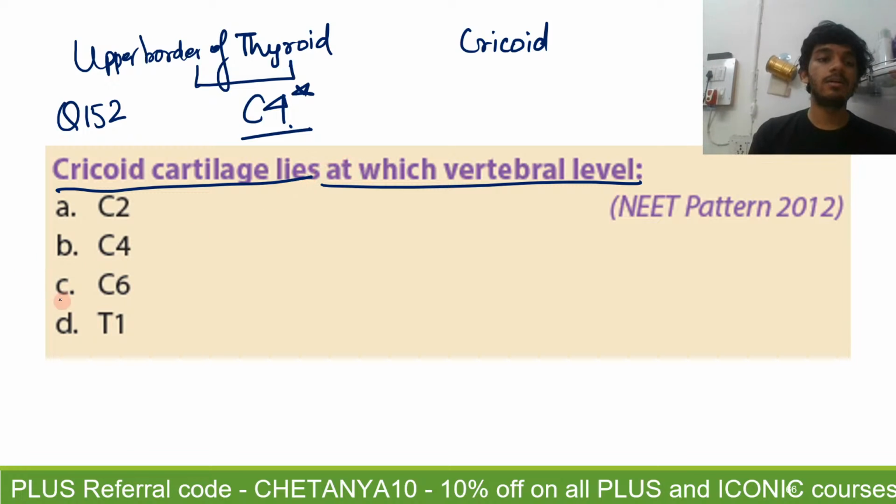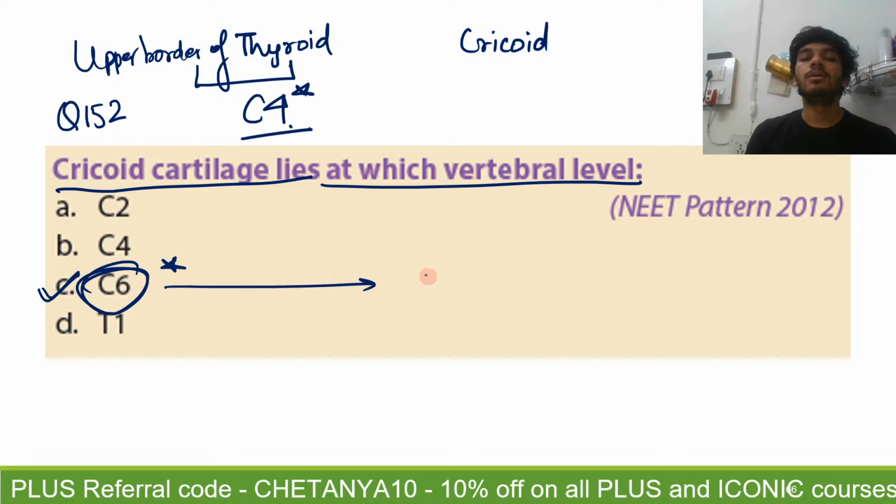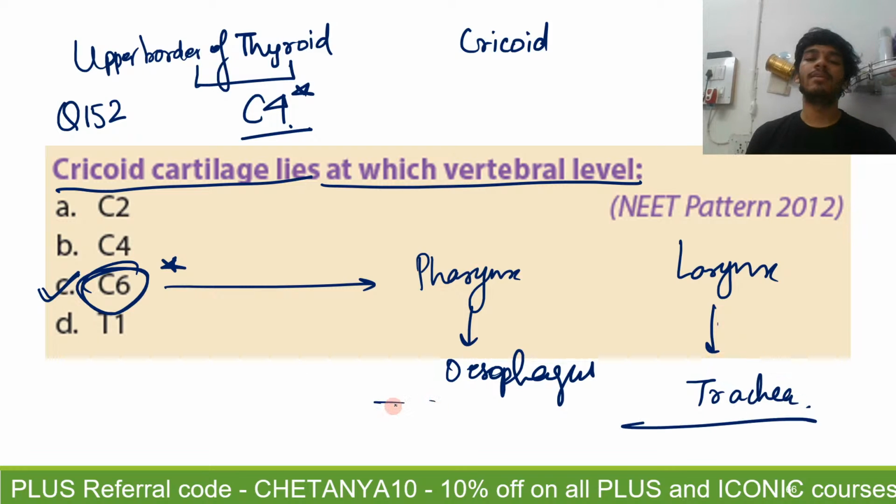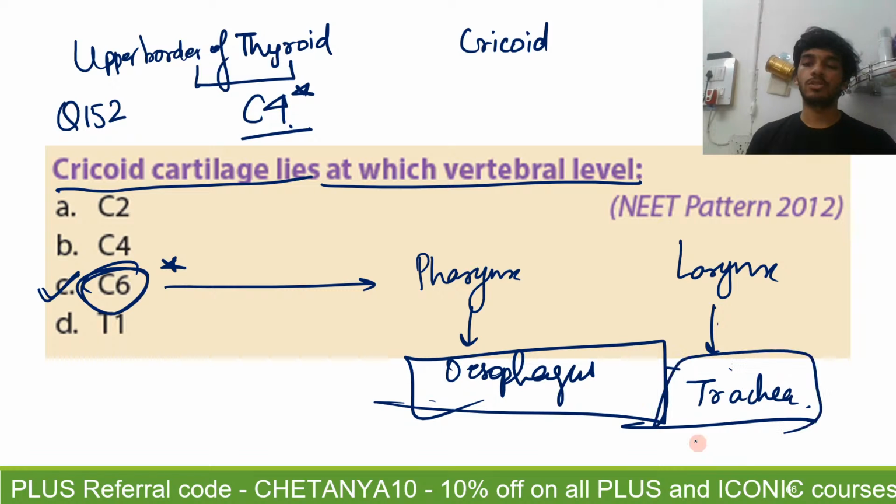So it is the cricoid cartilage, and this C6 level is very important for one or two reasons. One reason is that here your pharynx becomes your esophagus and your larynx becomes your trachea. So the C6 level is often asked. Just remember that, and it is also the level at which the cricoid cartilage is present.